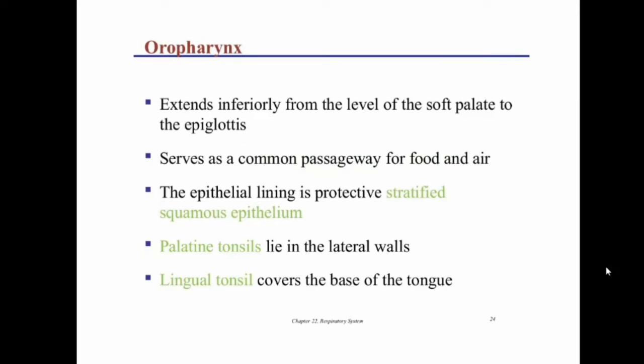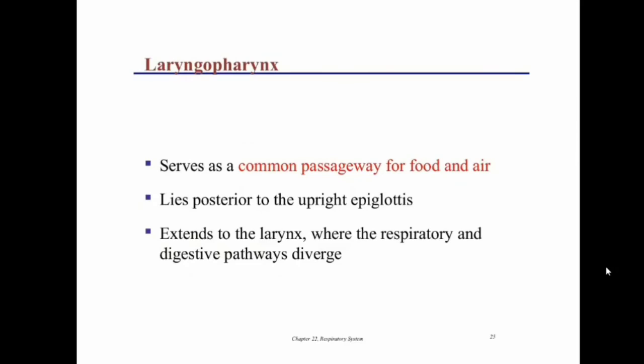The oropharynx extends inferiorly from the level of the soft palate to the epiglottis. Serves as a common passageway for food and air. The epithelial lining is protective stratified squamous epithelium. Palatine tonsils lie in the lateral walls. Lingual tonsils cover the base of the tongue.